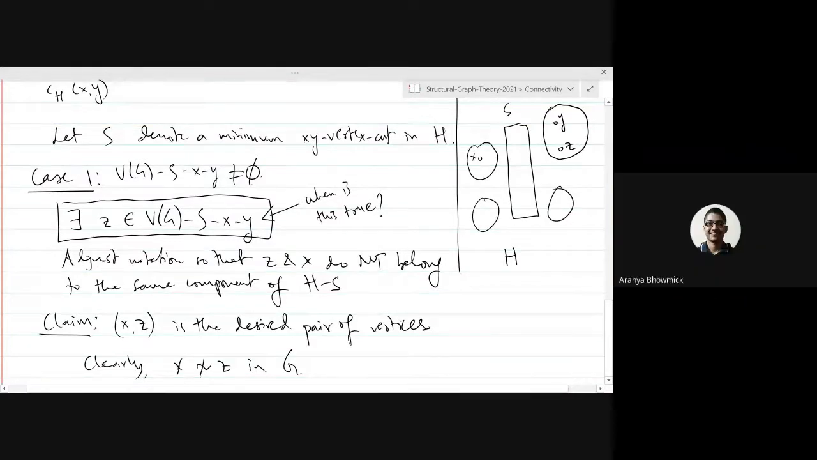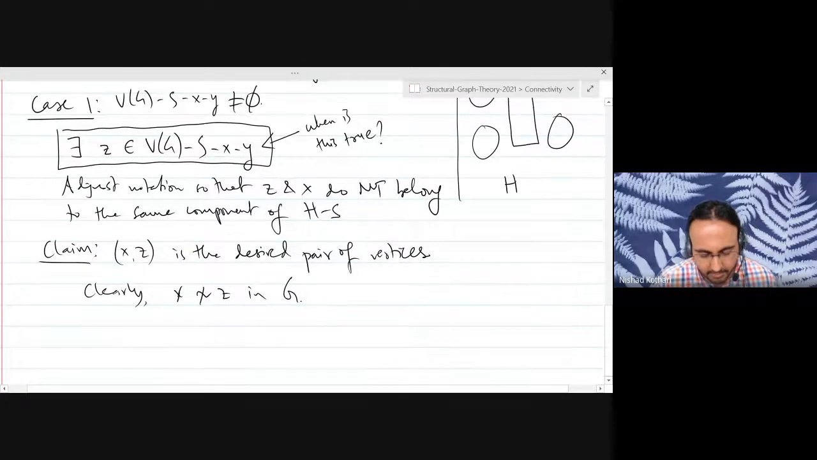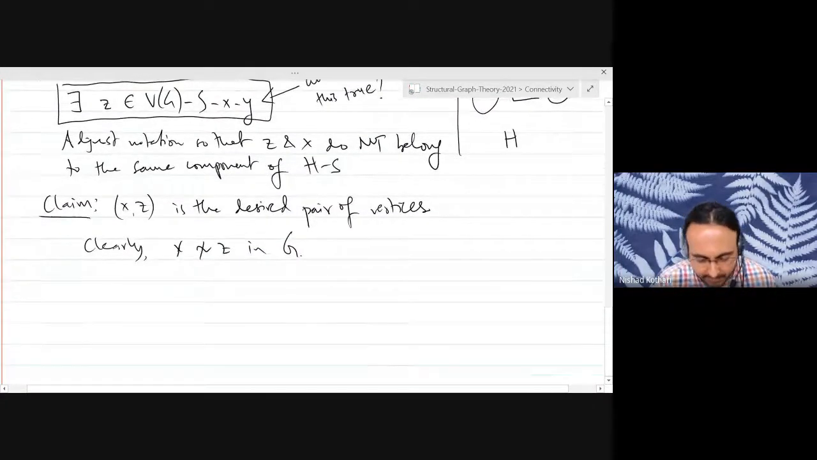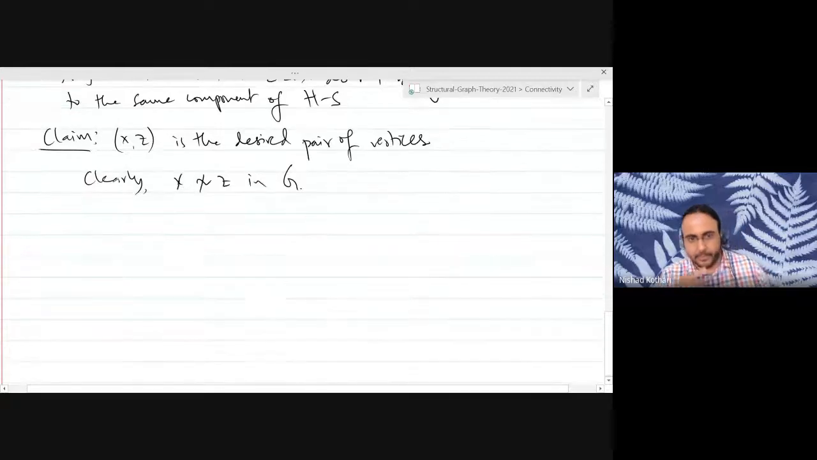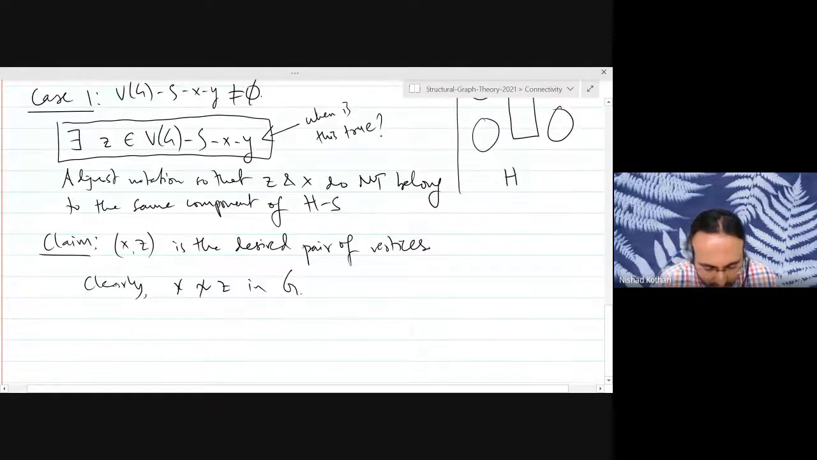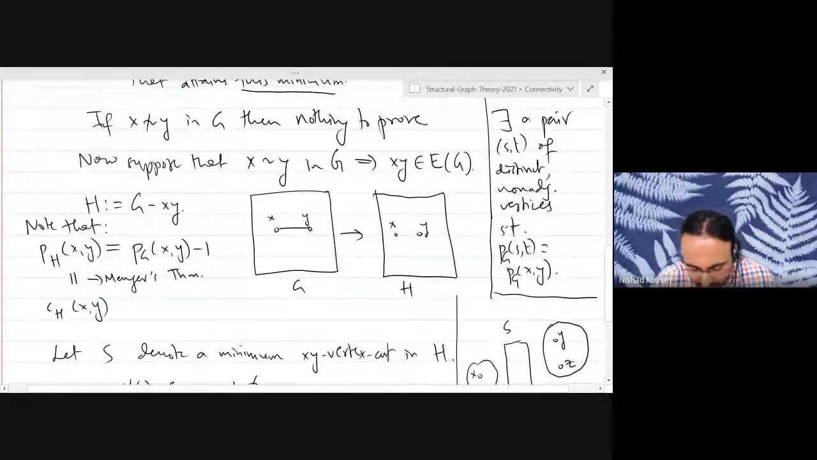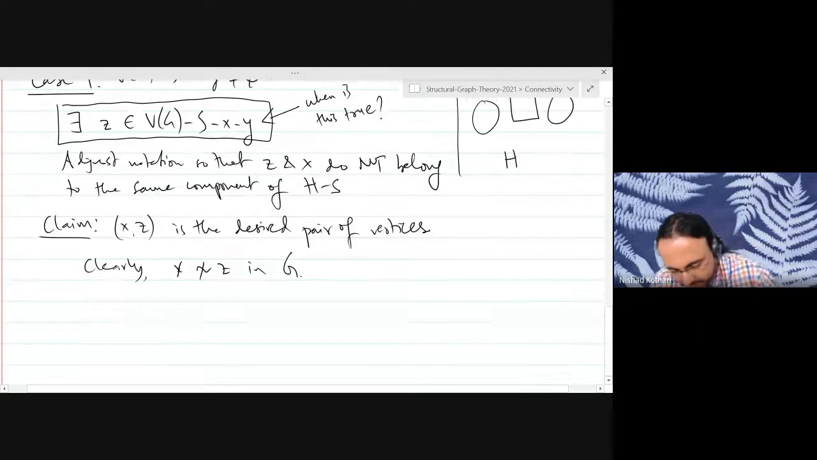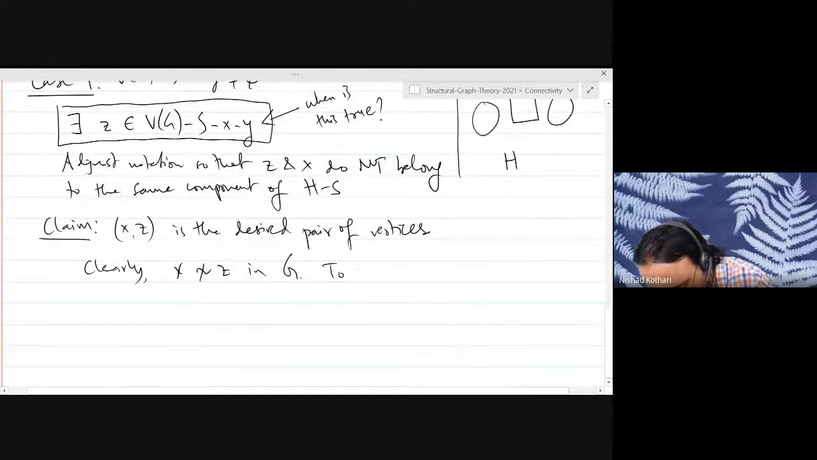So case one is basically that set is non-empty. Exactly. And case two will be when that set is empty. So we'll look at that later. Let's not worry about that right now. So now I want to argue that the number of paths between X and Z, so to show that